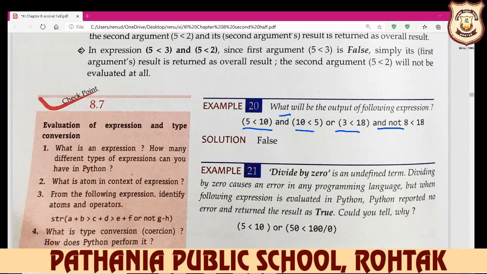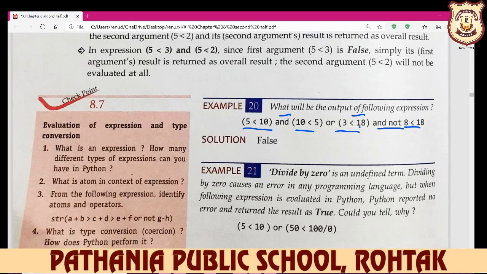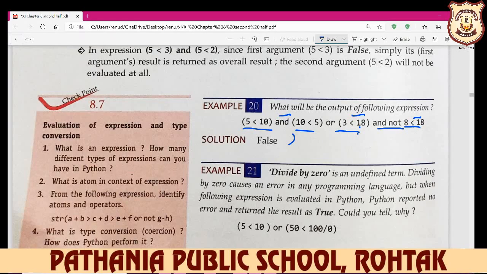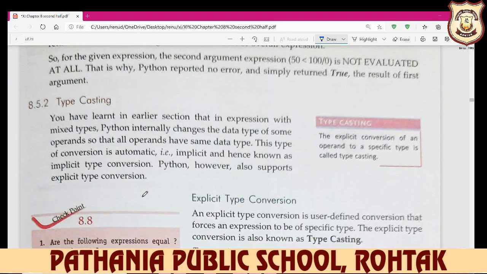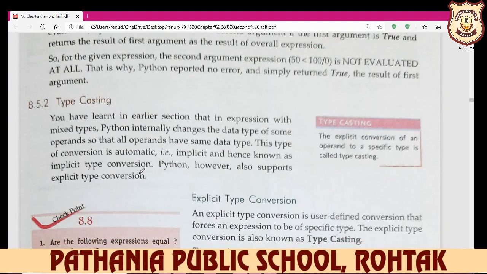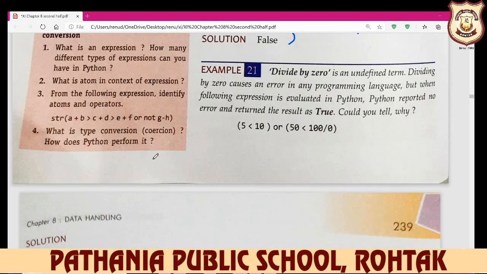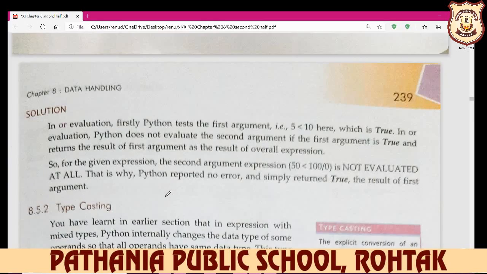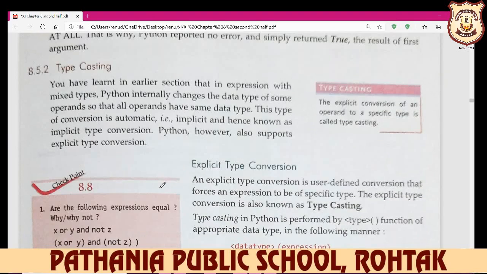But here you see, or 3 less than 18, yes, and not 8 less than 18, here is the false answer. So one statement is true, and the next one is false, so your answer is always displayed as false. So a relational expression always gives the answer in true and false form, and your arithmetic operation always gives the answer in calculated form. Okay, so these all are your expressions.